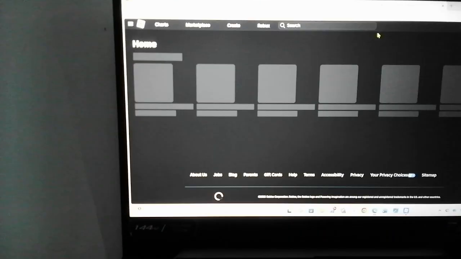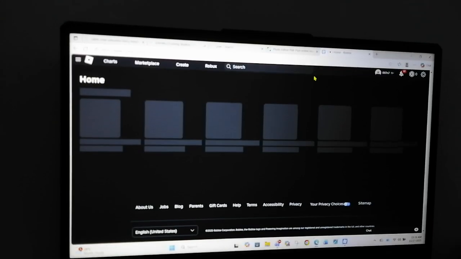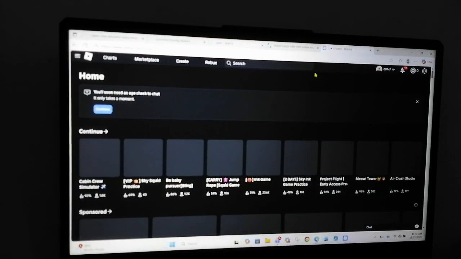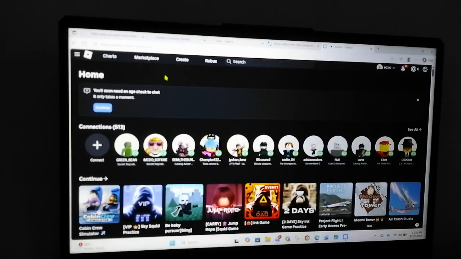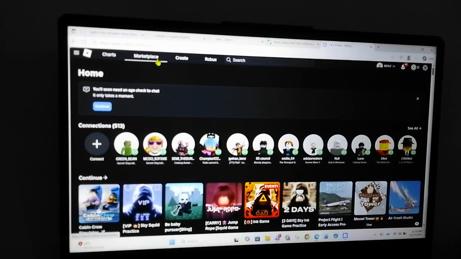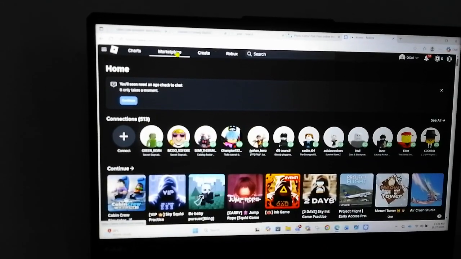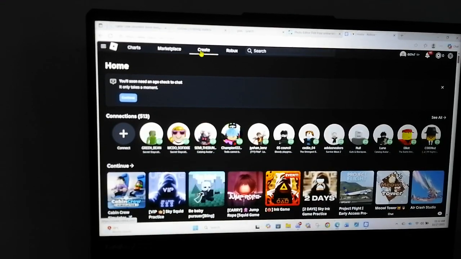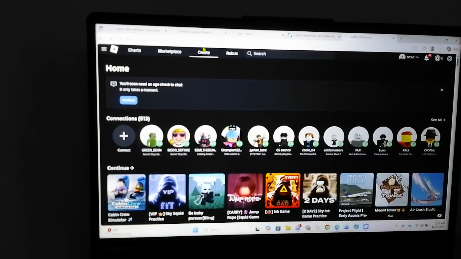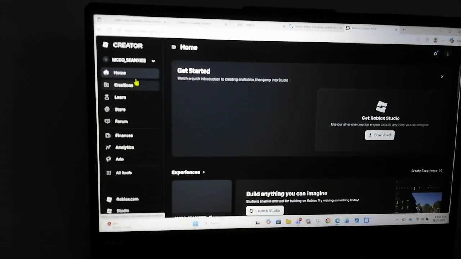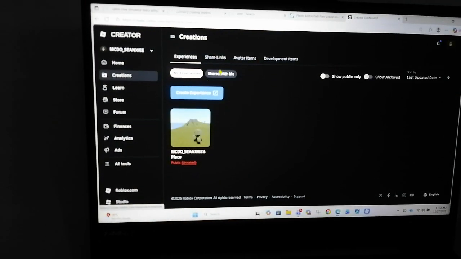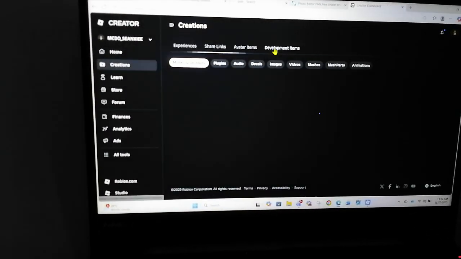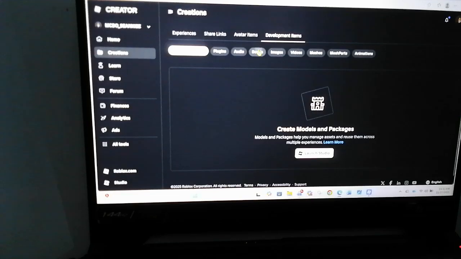You need to log into this website so that you could access. Then go to create over here, and then click creations and development items. Click decals.